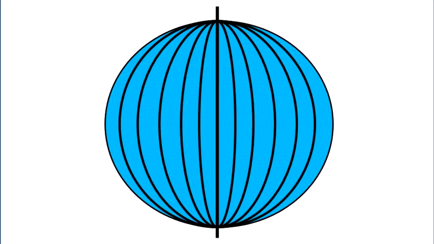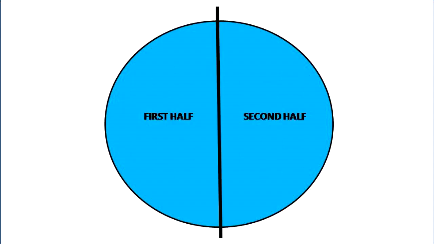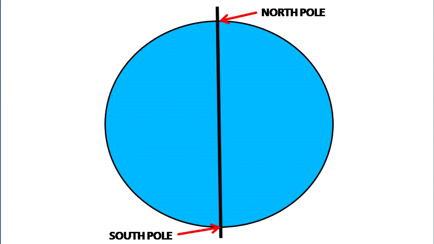Another important line is the prime meridian, which again divides the Earth into two halves. And we get the eastern hemisphere and the western hemisphere. It also gives you the northernmost point, that is North Pole, and the southernmost point, that is South Pole.